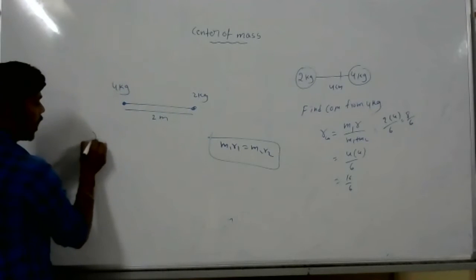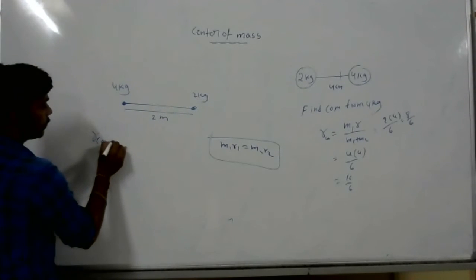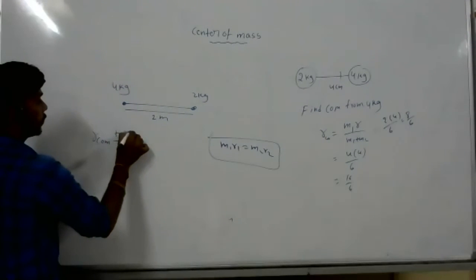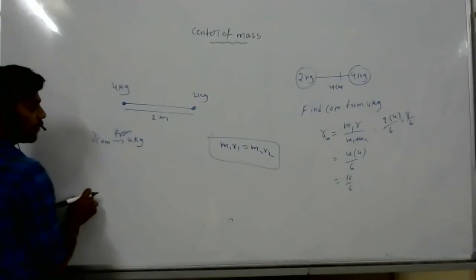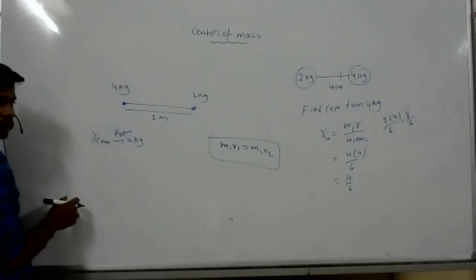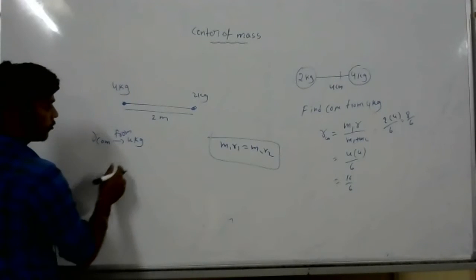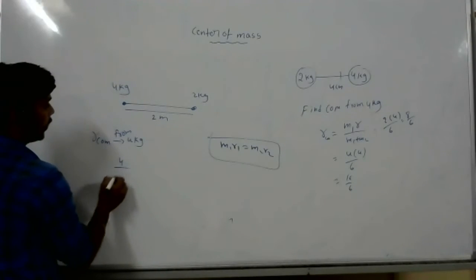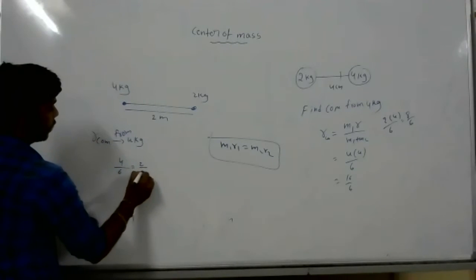Now calculate R center of mass from 4 kg. 4 by 6 meters, that is 2 by 3.